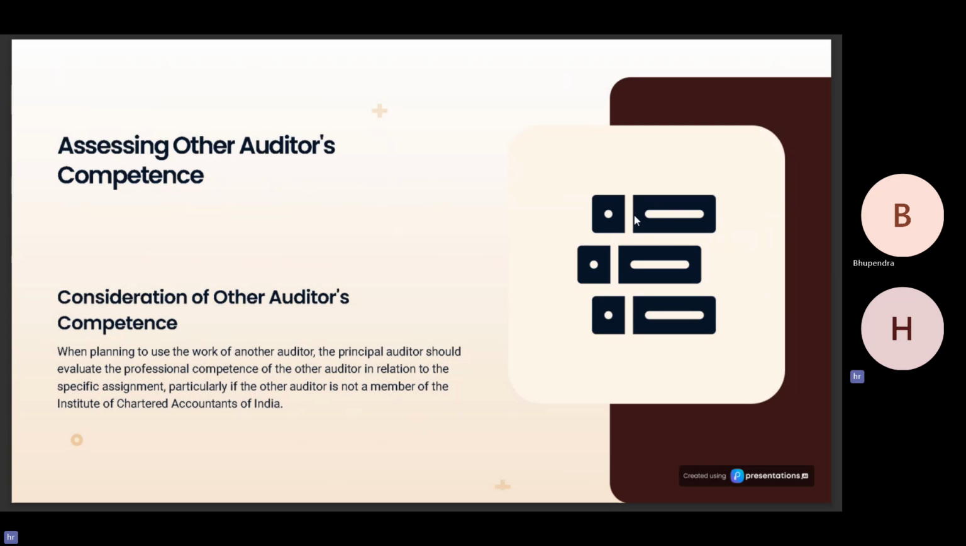This point is typically misunderstood by some auditors, who think they need not perform the additional procedures to assess the professional competence of the person, even if he is a member of ICAI, while using his work. But he is also required to do the same. But the standard specifically states that he should carry out the procedure if he is not a member of ICAI.